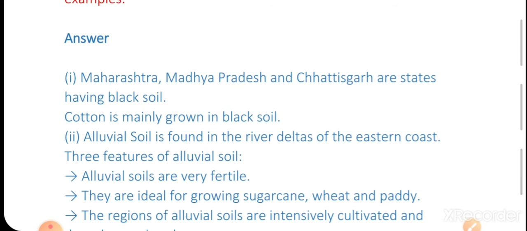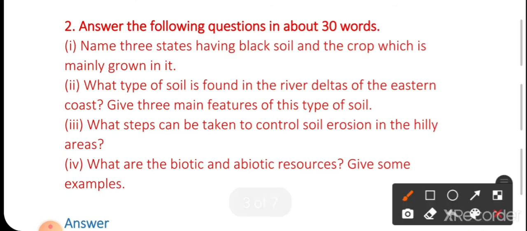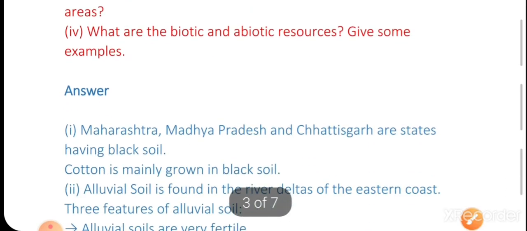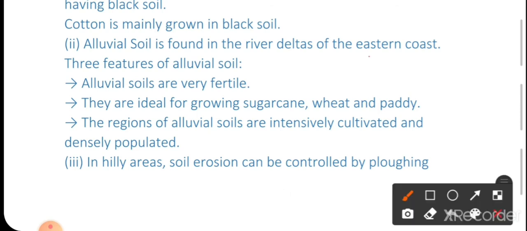Second question is, what type of soil is found in the river deltas of the eastern coast? Give 3 main features of this type of soil. Answer is, alluvial soil is found in the river deltas of the eastern coast.